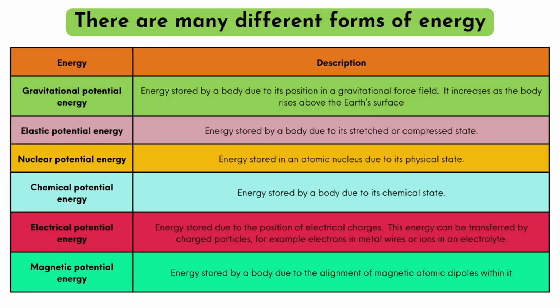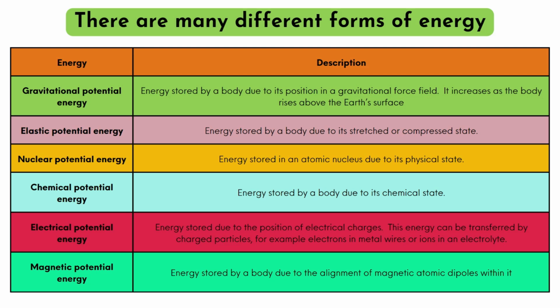Gravitational potential energy is energy stored by a body due to its position in a gravitational field force. It increases as the body rises above the Earth's surface. Elastic potential energy is energy stored by a body due to its stretched or compressed state. Nuclear potential energy is energy stored in an atomic nucleus due to its physical state.